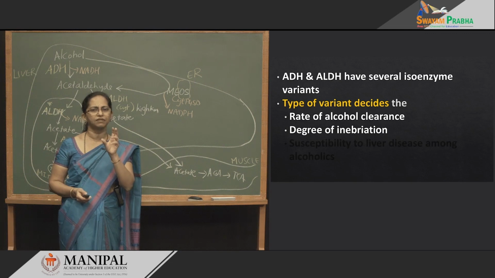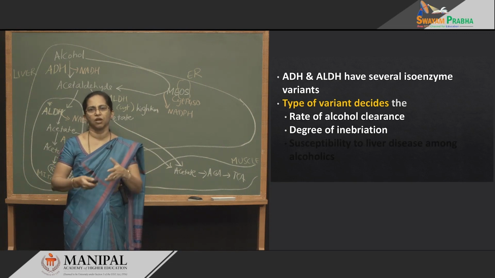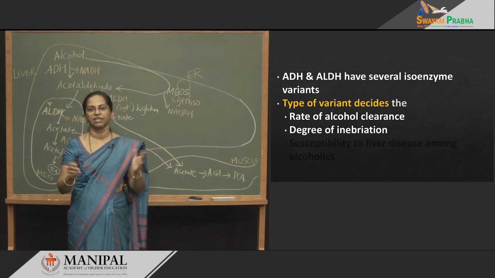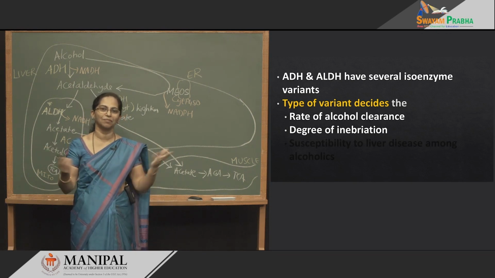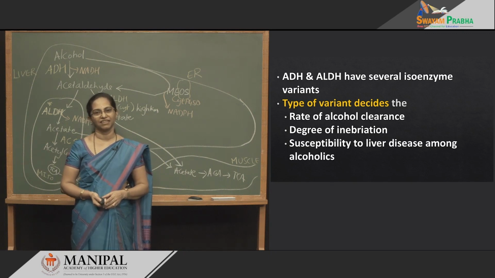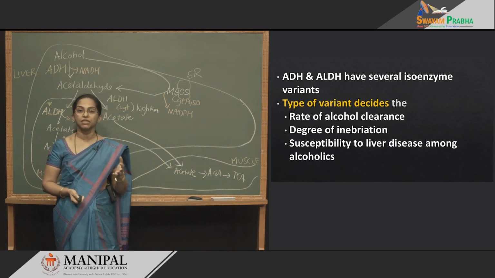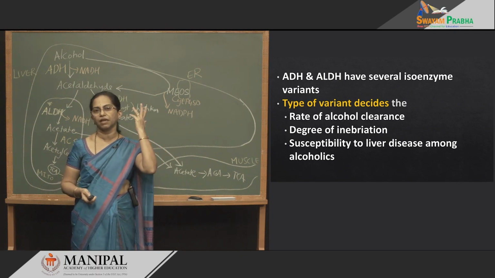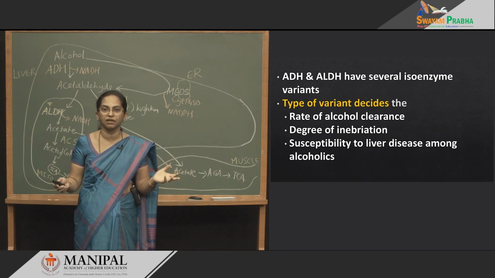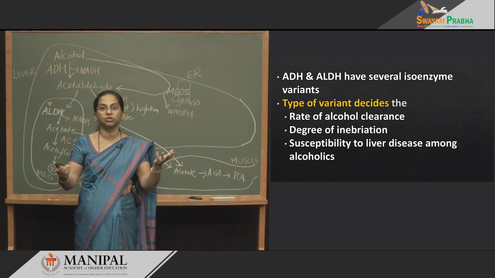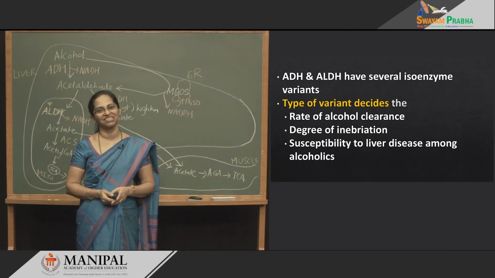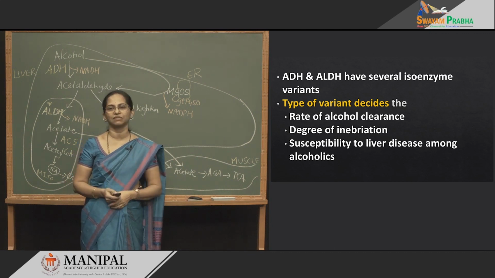For some people, even if they drink little, they will start showing the symptoms of intoxication, whereas for some, even if they drink lots, no change. That is because the enzyme system in them genetically is different. And susceptibility to liver disease. We have seen some people right from the age of 30 or 40 go on drinking up till the age of 70, nothing happens to their liver. But for some, within 10 years, liver cirrhosis and even death. So, it is all decided by the enzymes and the genes and the environment that they are exposed to. So, please keep this fact in mind.